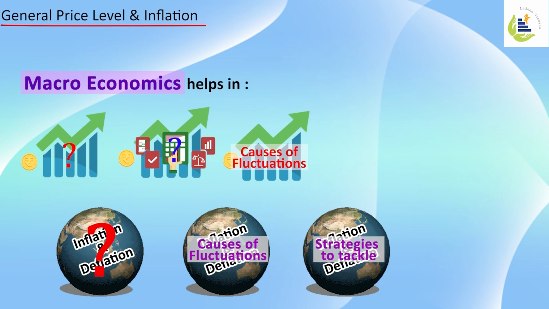So, in a nutshell, one of the important areas where macroeconomics is used is to determine the general price level and the concept of inflation. It helps us determine the general price level and identify causes of fluctuations in that. When it comes to inflation and deflation, it helps us devise economic policies by knowing the reasons for all those problems, so it helps us devise economic policy to tackle such kinds of problems.